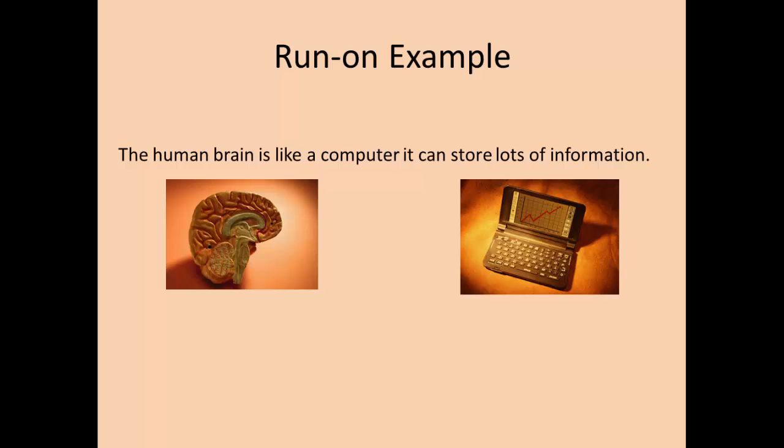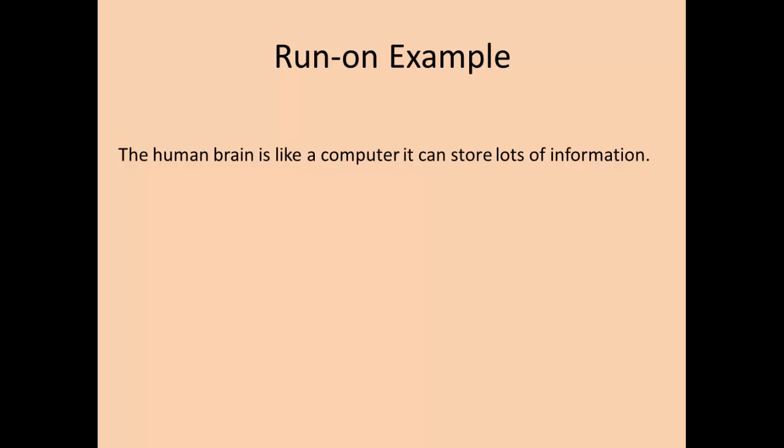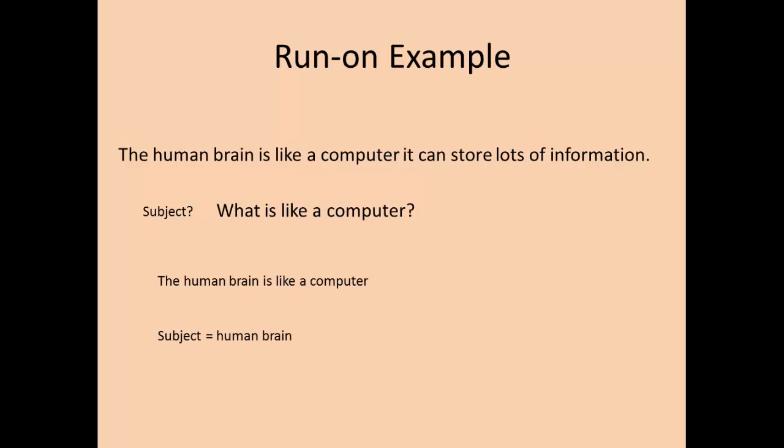Now, many of you might realize where the run-on takes place. You can tell that there's a big pause somewhere in the sentence. But looking for pauses in sentences isn't the best way to find out if you have a run-on or not. I first need to find out if I have independent clauses anywhere. So the first thing I need to do is look for a verb. And sure enough, I find a verb right away in the word is. So then I need to figure out, does this verb have a subject? To find the subject, I ask who or what is like a computer. The answer will lead me to the subject. The human brain is like a computer, therefore the subject is human brain.